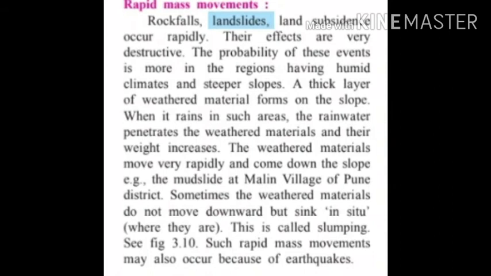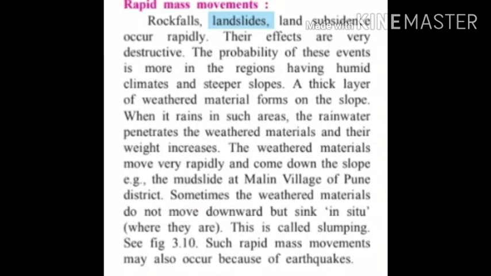When it rains in such areas where the material is accumulated, rainwater penetrates such weathered material and the weight of weathered material increases. And weathered material moves rapidly and comes down the slope. Sometimes the weathered material does not move and it accumulates at one place, and this process is called slumping. Slumping means when weathered materials do not move and accumulate at one place.